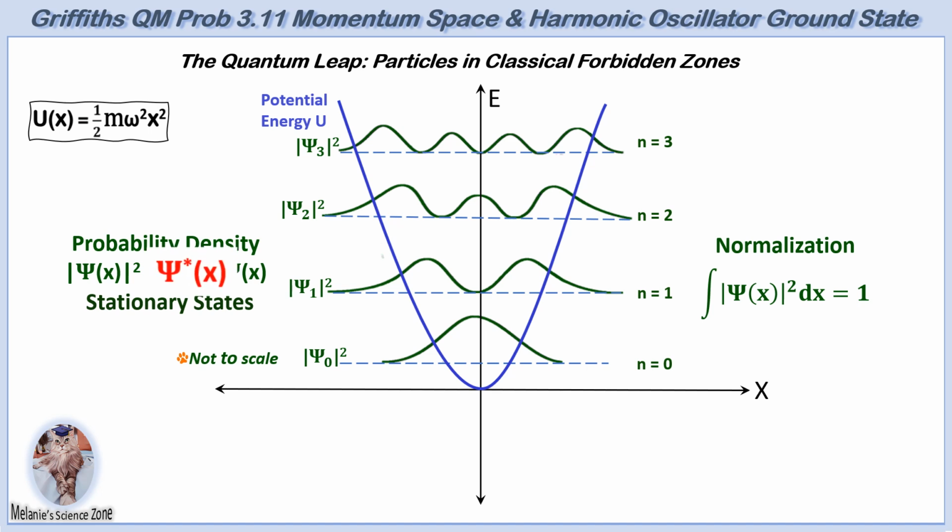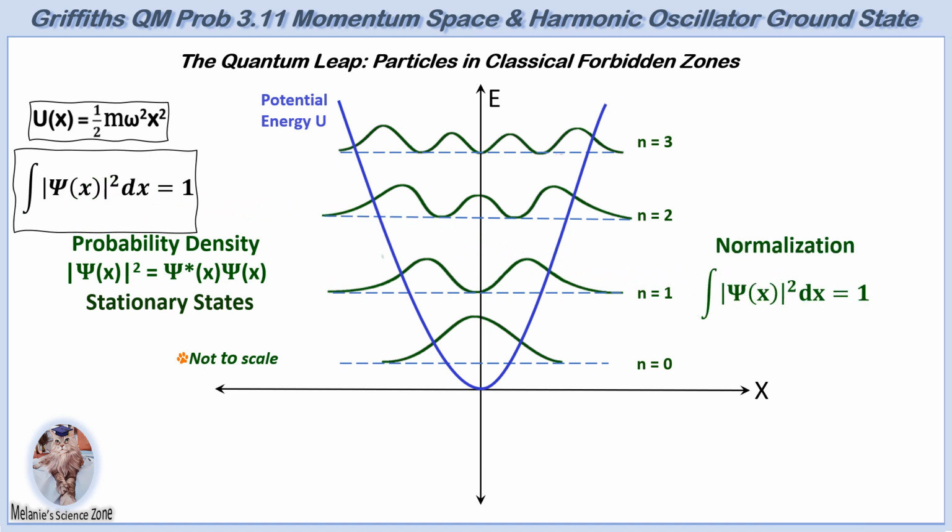This ensures we always get a real, non-negative probability density, regardless of whether psi is real or complex. Integrating this density over the entire space equals 1, ensuring proper normalization and that the particle exists somewhere in space. The probability density remains constant over time for a stationary state.